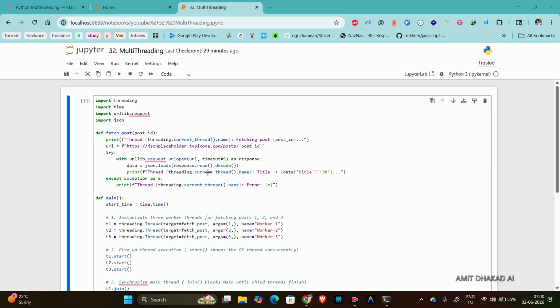When we started workers 1, 2, 3 at the same time using start, it depends on which one completes first. This completely depends on the network call that we are making, like fetching the response with request.urlopen. The third worker finished first because the network call taken by the third worker is less. So this is how this code is working.